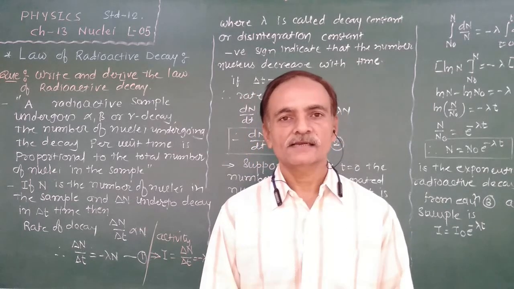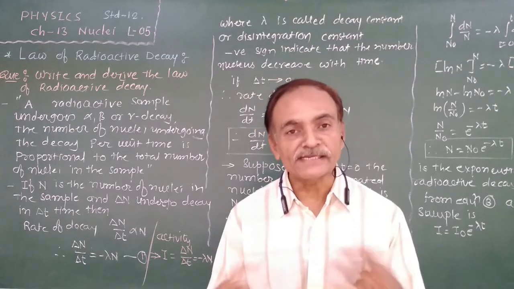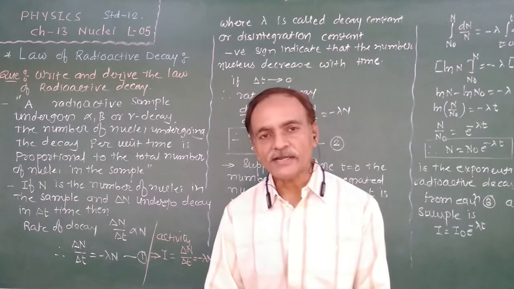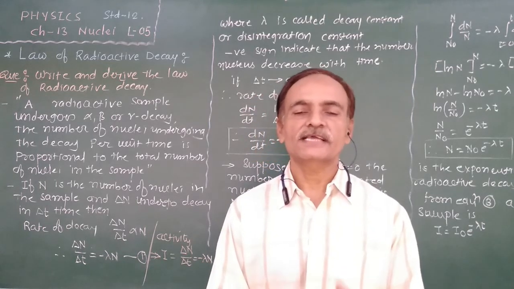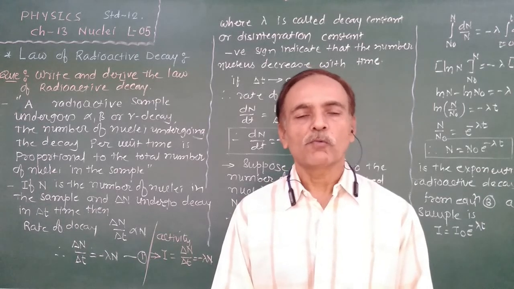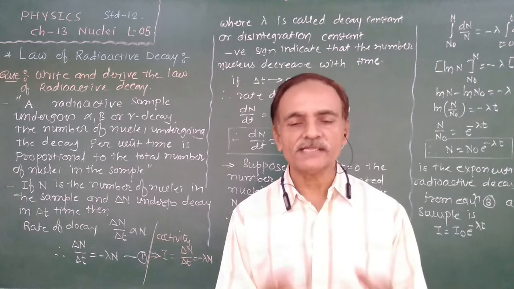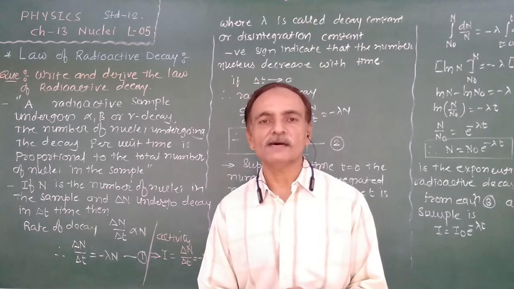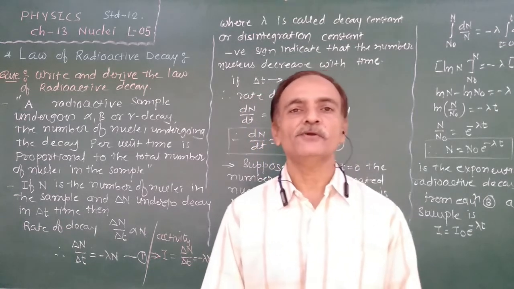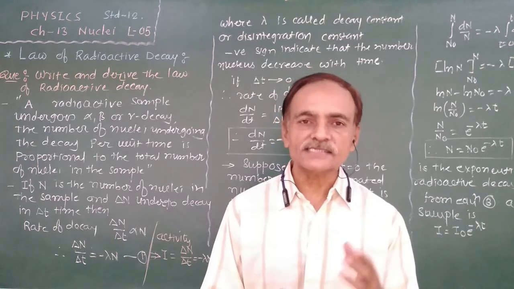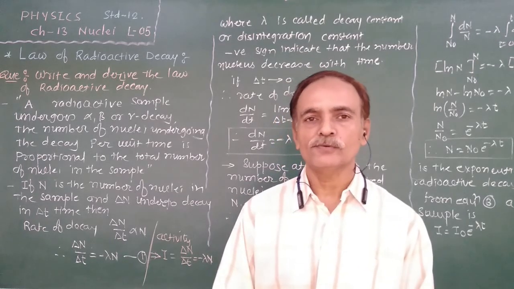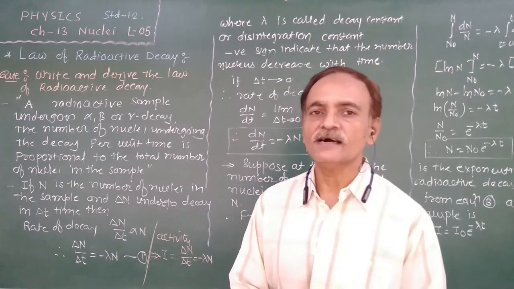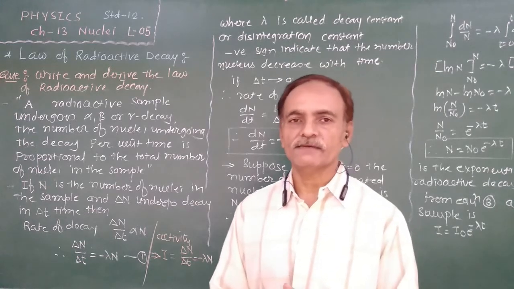the stable state. For that process, they emit either alpha, beta or gamma decay and try to acquire the stable state. Whatever the rate of decay, or whatever the rate of emitting alpha, beta or gamma rays, that is known as the radioactivity. Or in other words, how active this heavy nucleus is to emit alpha, beta or gamma, that is known as the activity, and that is called the radioactivity.